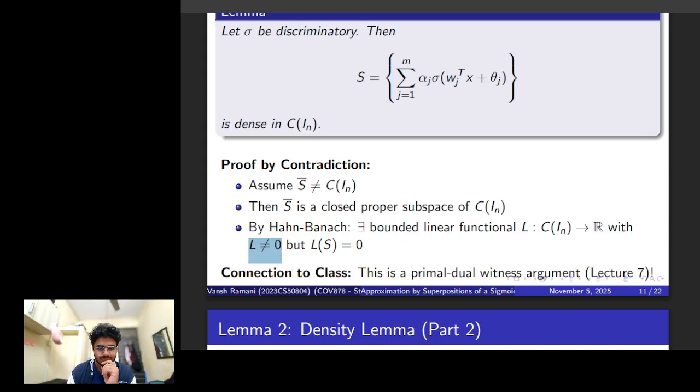The primal dual witness argument comes in here because we are saying that there is existence of a witness, which is nothing but the functional L that separates the subspace from the rest of the space, which helps us prove that it's not dense.